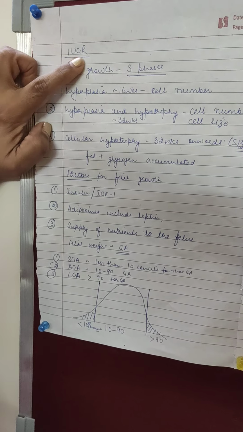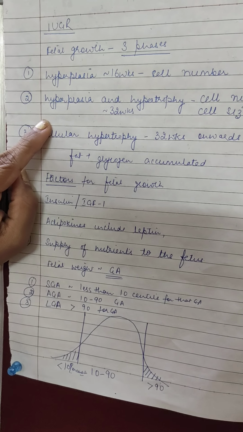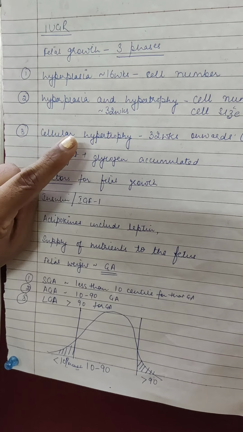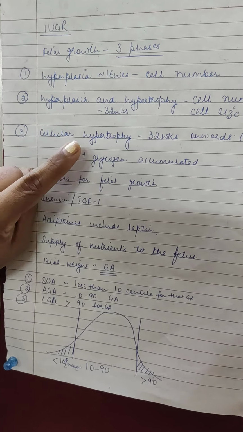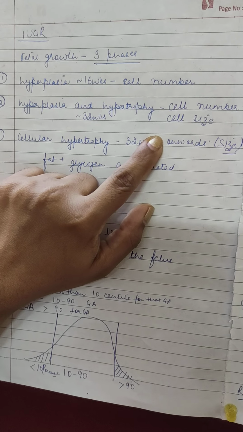First is the stage of hyperplasia, in which there is an increase in the cell number, cellular hyperplasia. It lasts up to 16 weeks. Then is the stage of hyperplasia and hypertrophy. It lasts up to 32 weeks. And here there is an increase in the cell number as well as the cell size.